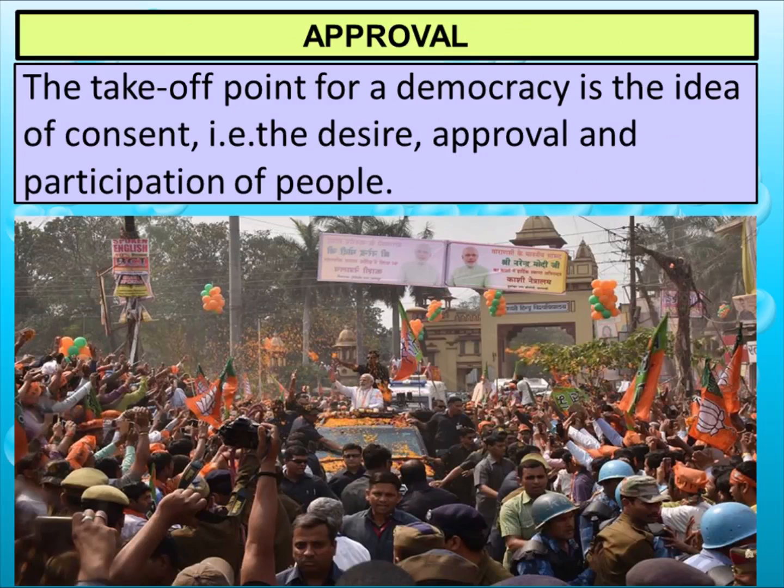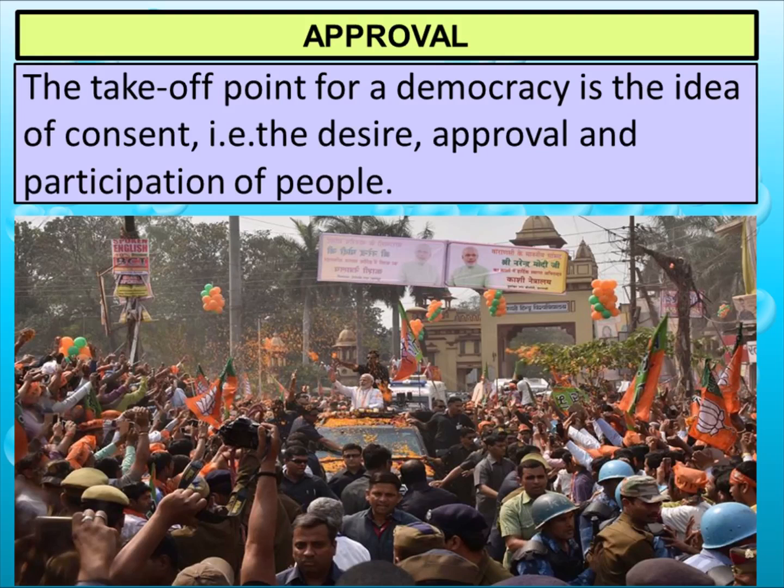Approval, what it means: the take-off point for a democracy is the idea of consent. Consent means if we as a people agree that we want a democracy in our country, that is the approval for the government. And when we approve some person as our leader, then only he or she can form the government.